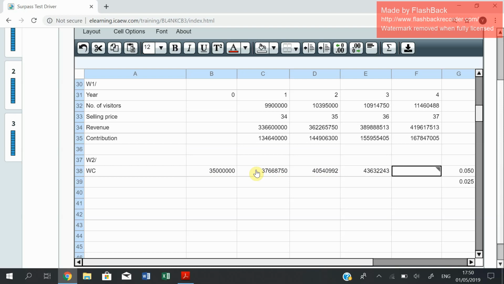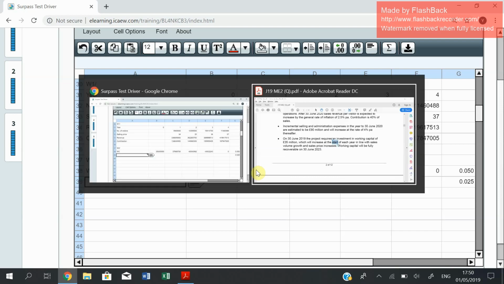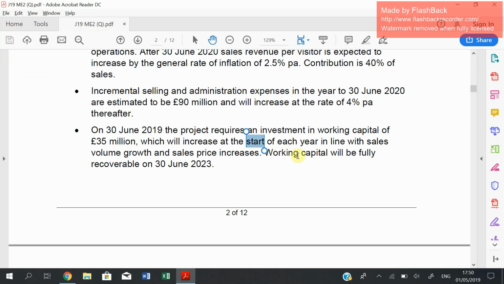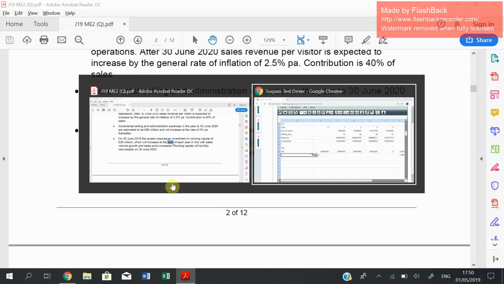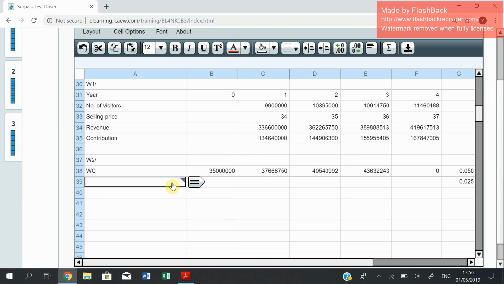And bear in mind that in year 4, your working capital is going to be 0. The assumption here is that working capital will be fully recoverable in the final year. Now we are going to calculate the changes in working capital. The change here has increased by 3.35 million, because it was 0 initially. It's this value minus this value.